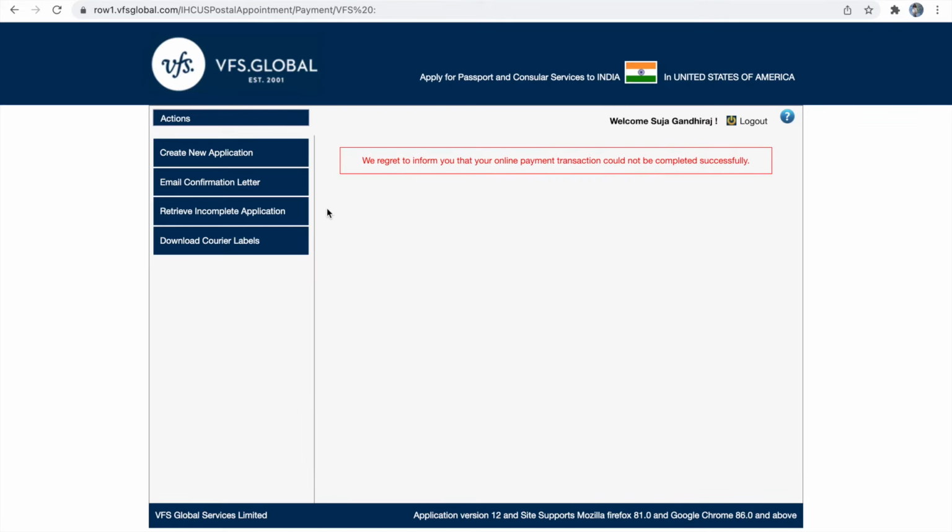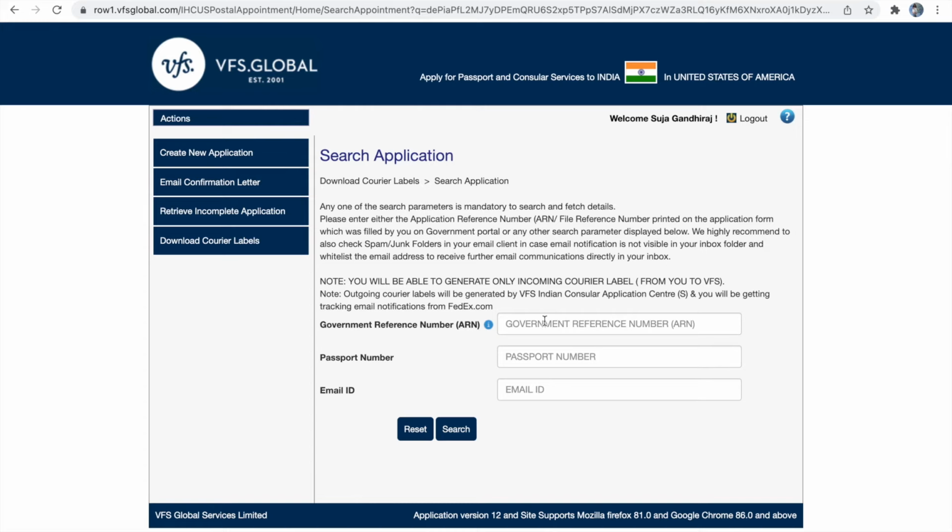So once you have successfully paid and received your email confirmation, then you have to click download courier label tab in the main menu. Here you have to provide your government application number plus your passport number, that is your current passport number, with your email ID to search your courier label. This will generate one courier label to send all your application and supporting documents to VFS. You don't have to worry about return courier label. Return courier label will be taken care of by VFS. So you will get only one label to send your physical document to VFS. Please download your courier label.